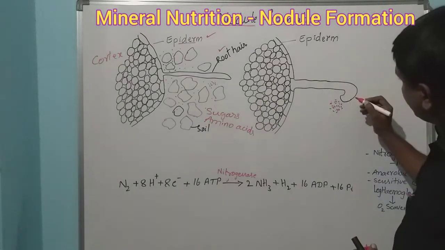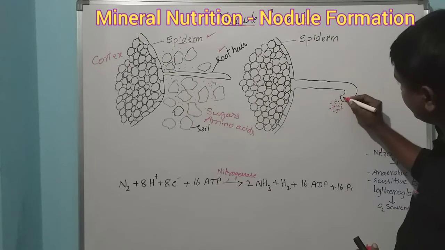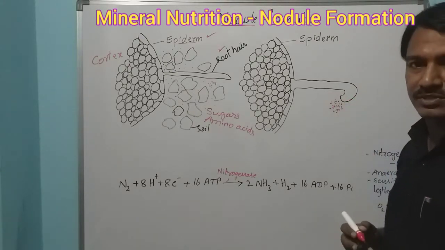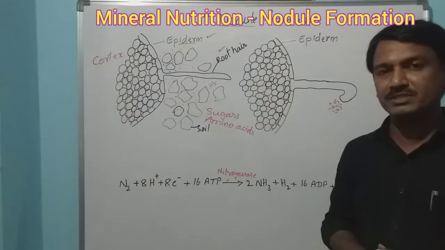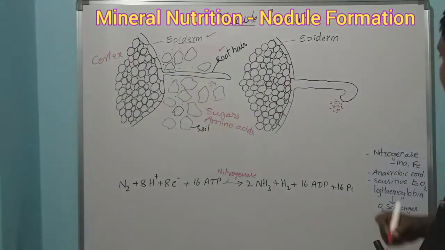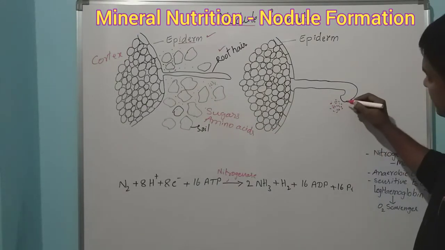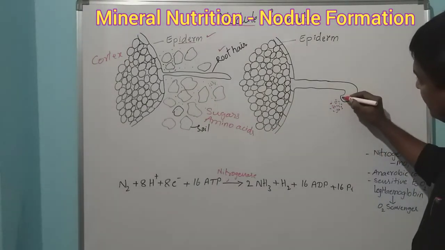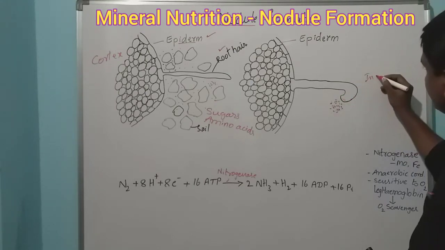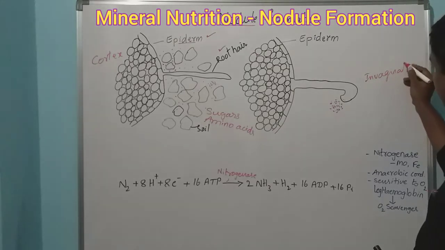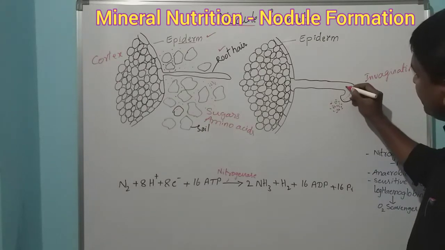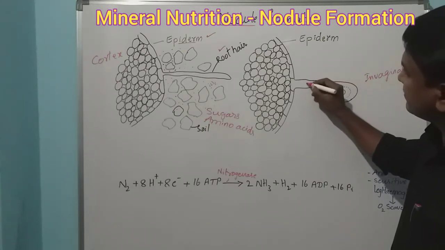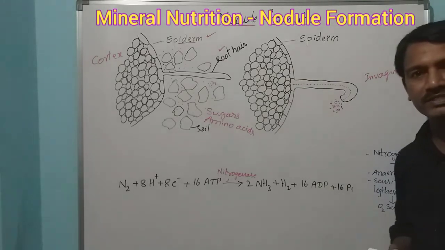Then the host root hair invades the bacteria. It undergoes invagination. Invagination means absorption of an outward structure, here the bacterial cells, by the plasma membrane. By this invagination, it results in the formation of the infection thread towards the cortical cells.